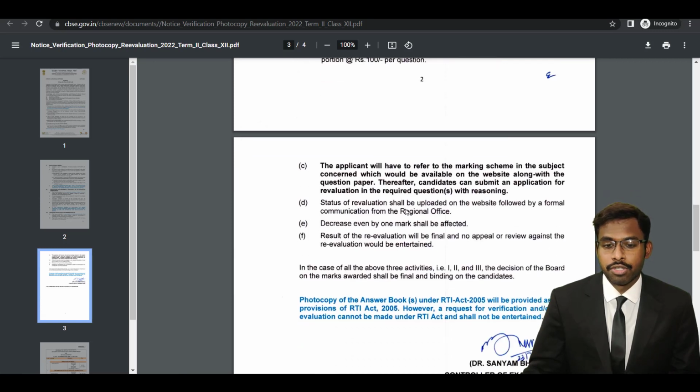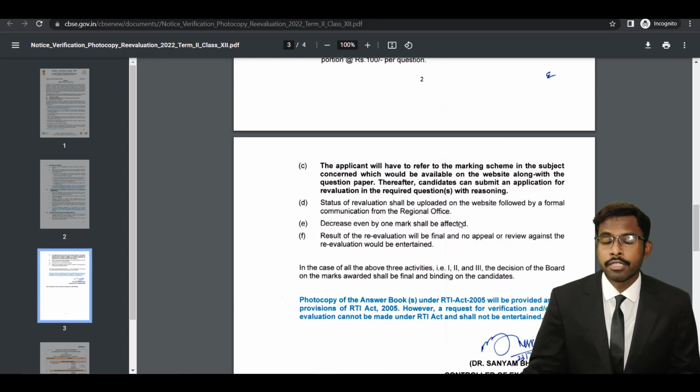So the status of revaluation shall be uploaded on the website followed by formal communication from the regional office. Decrease even by 1 mark shall be affected, okay? During revaluation process, if your marks go down, then that is permanent, okay? You cannot change or do anything about it. For the rest of your life, in the record books, your marks will be as it is, okay? So the result of the revaluation will be final and no appeal or review against the revaluation would be entertained by the CBSE board, okay? The CBSE has said this clearly that the result is final. The CBSE will not do anything about it.